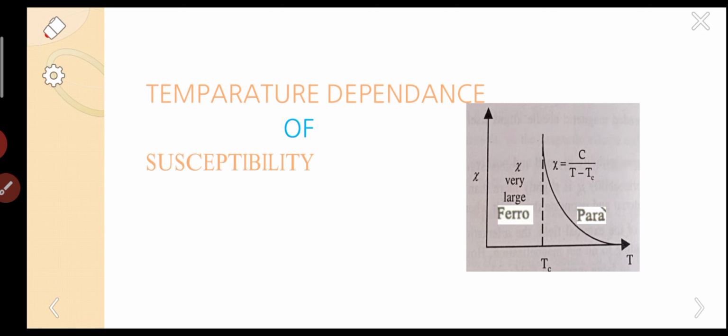So the relation is chi equal to C by (T minus Tc). C is the Curie constant, T is the temperature we are applying, and Tc is the material-specific Curie temperature. So this is the dependence of susceptibility on temperature. Below Tc ferro, above Tc para. This is the same concept we are using again and again.